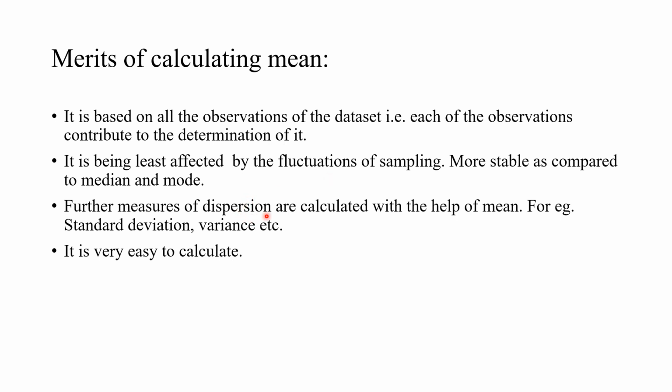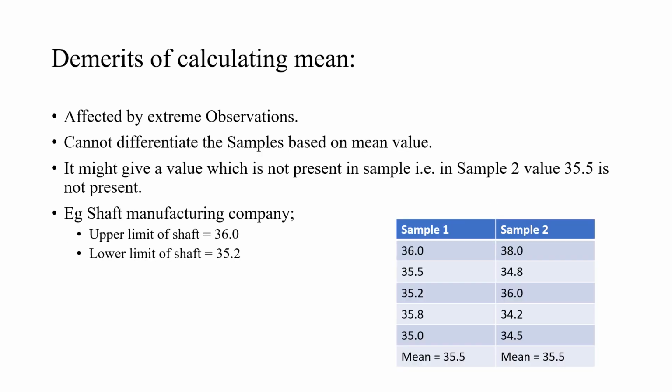Further, for measures of dispersion, if you want to calculate standard deviation, variance, and various other statistical parameters, then you require the mean as a basic parameter. And the other thing is that it is very easy to calculate. Just sum it up and divide by the number of values.